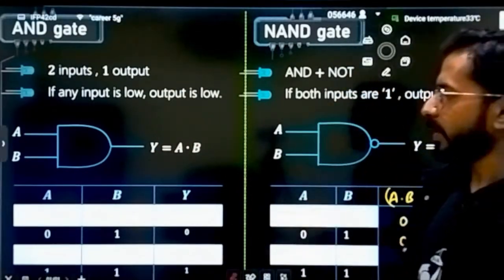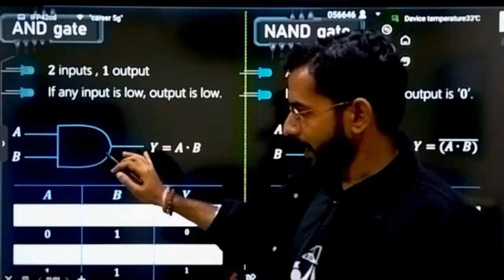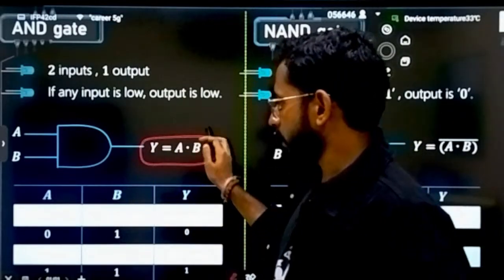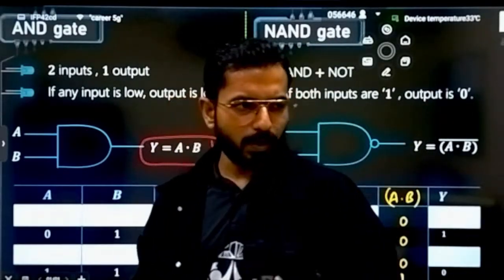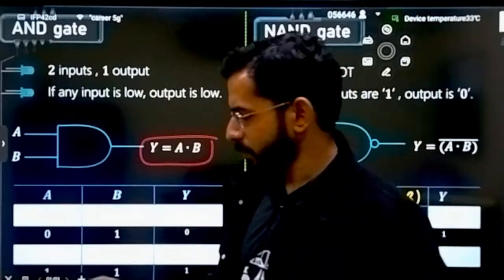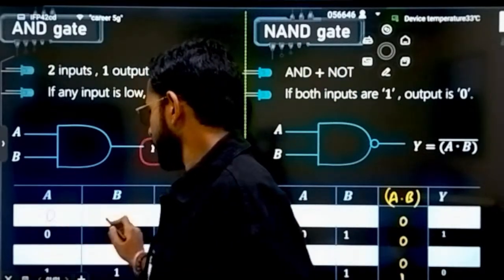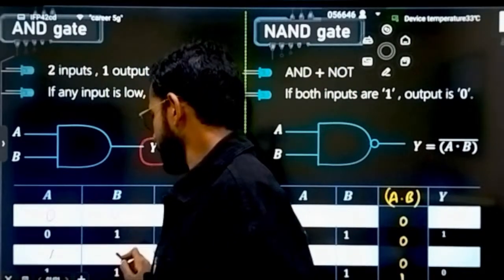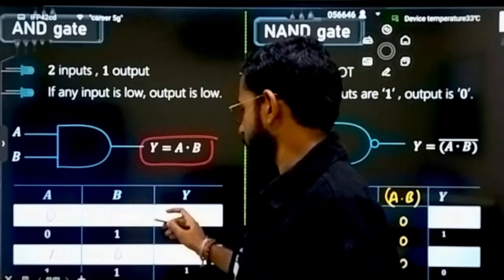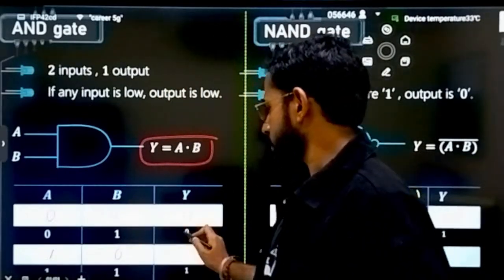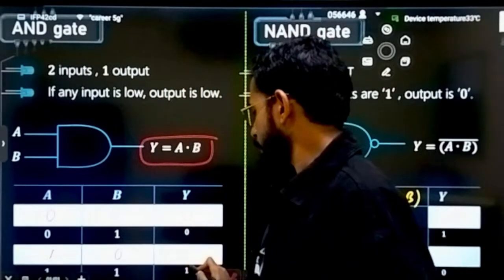Next one is AND gate. What is AND gate? This is the diagram for AND gate. It is just the multiplication. Let's again understand from the truth table, because all the questions that I will be solving are from the truth table. 0 0, 0 1, 1 0, 1 1. Multiply it. 0 into 0 is 0, 0 into 1 is 0, 1 into 0 is 0, 1 into 1 is 1.